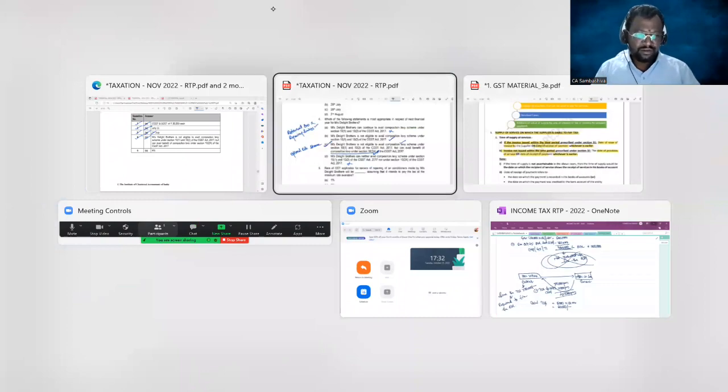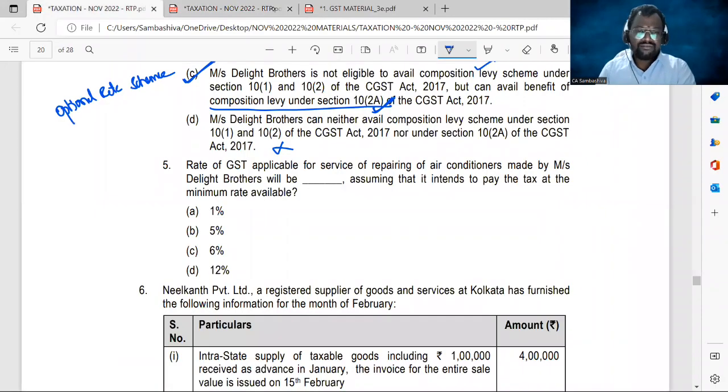The last MCQ, fifth MCQ. Rate of GST applicable for service of repairing of air conditioners made by Messrs. Delight Brothers will be, assuming that it intends to pay the tax at the minimum rate available. See, once you opted for the optional rate scheme, it is beneficial to opt for optional rate scheme only, because they are going to pay a minimum rate of 6%.